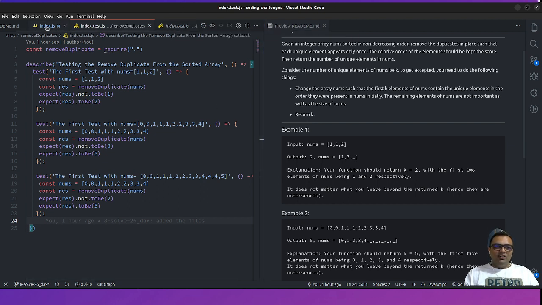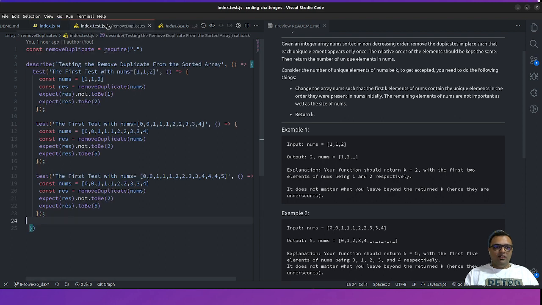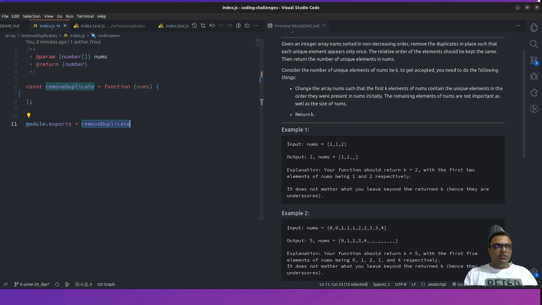Okay, so coming to our point, this is the basic scenario where our removeDuplicates function would be called for the testing scenarios. Coming to our function, let us start with our coding first. We actually have an array, and we need to return a number. So what would we do?